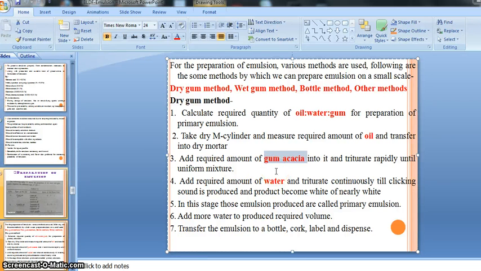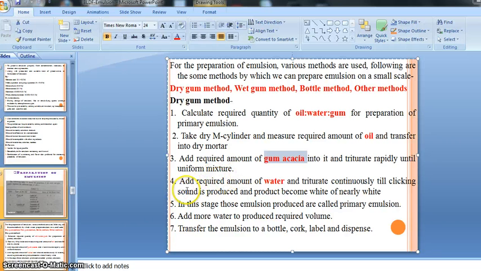That trituration should be done rapidly until we get a uniform mixture, right? After trituration, or proper mixing of oil and acacia in a dry mortar, after a certain time we will get one uniform mixture of gum acacia and oil, right?